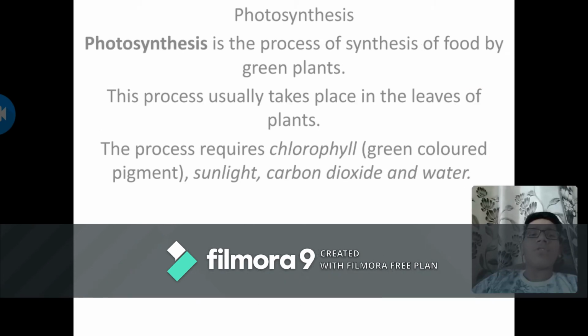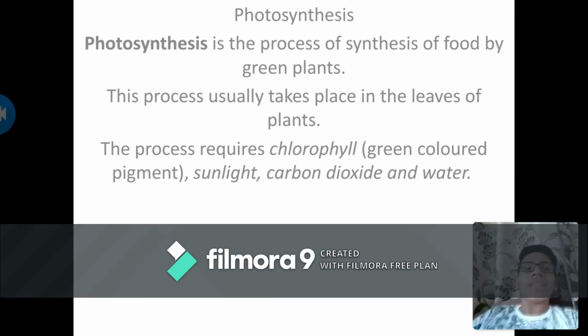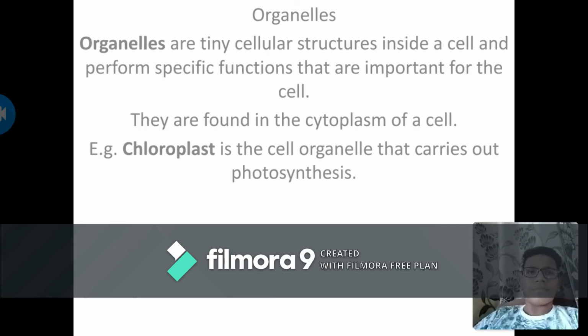The next topic is photosynthesis. Photosynthesis is the process of synthesis of food by the green plants. This process usually takes place in the leaves of plants. The process requires chlorophyll, the green colored pigment present in the leaves, sunlight, carbon dioxide and water.